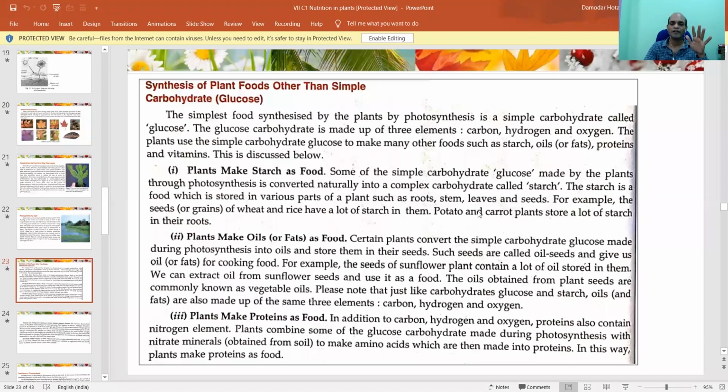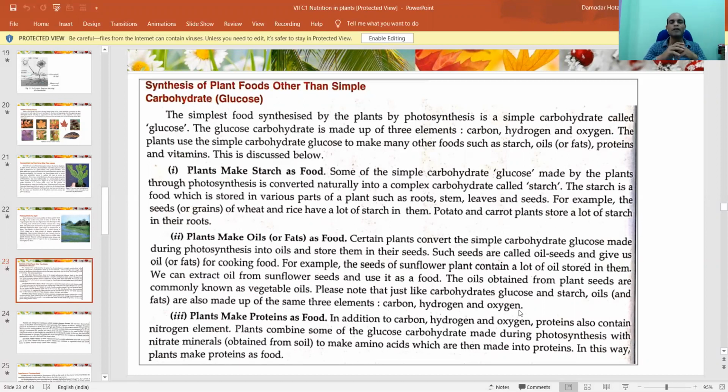So plants don't store food in fruits only. Plants also deposit food in oil seeds in the form of fat, right? You see, we obtain oil from plant seeds and some vegetables also. Vegetable oils are being extracted. Like carbohydrates, glucose, and starch, oils are also made up of three things: carbon, hydrogen, and oxygen. Exactly. Oil is also made of carbon, hydrogen, and oxygen. Right? So this is ultimately called fat.